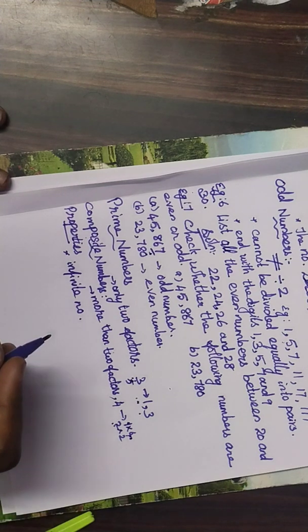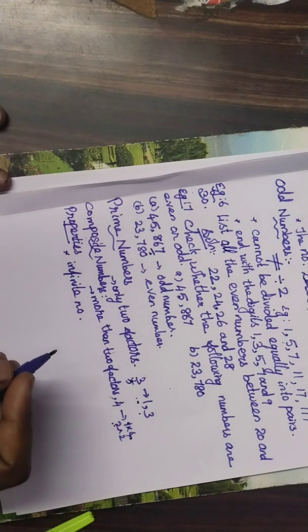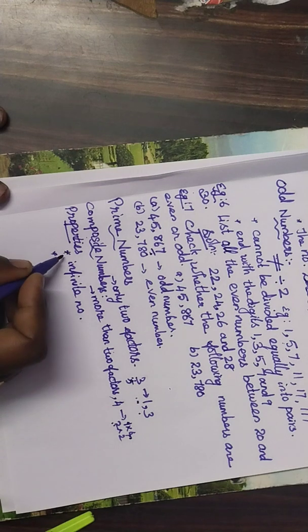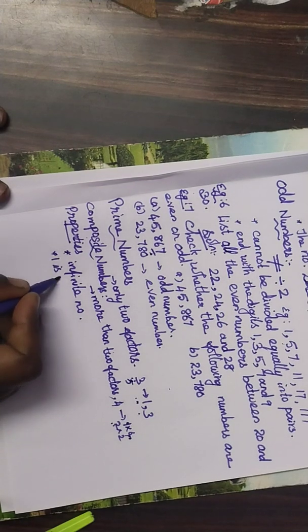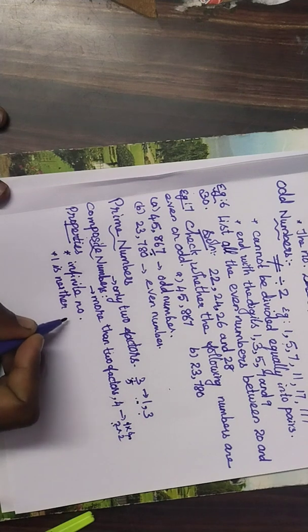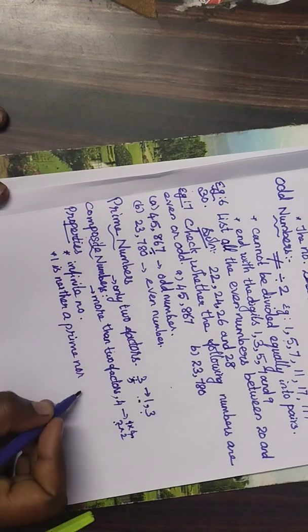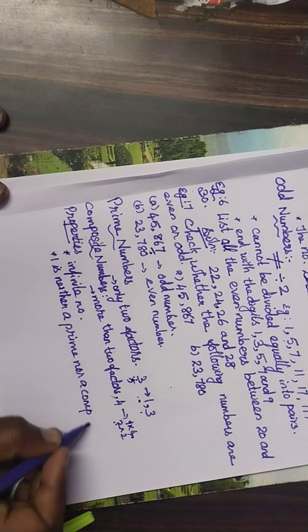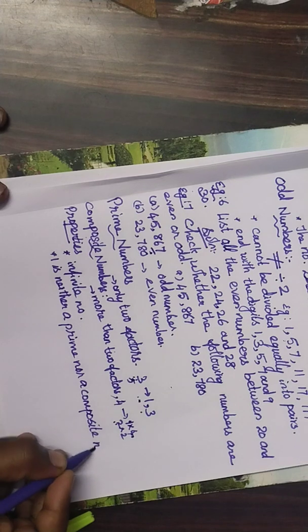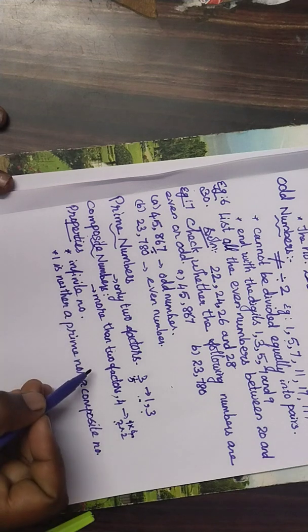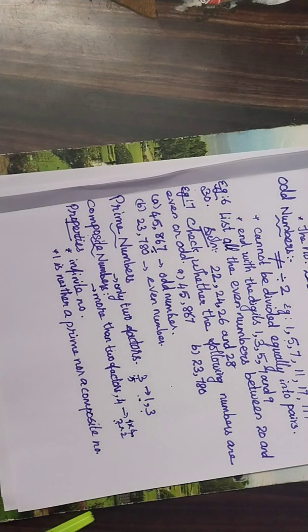Then second property: one is neither a prime nor a composite number. Okay. First point, there are infinite prime numbers. The next point, one is neither a prime number nor a composite number.